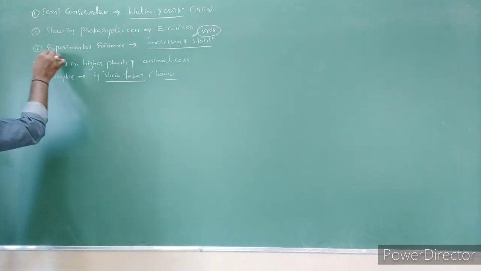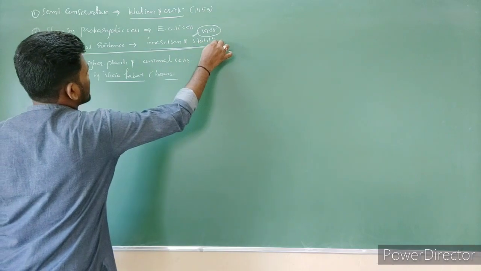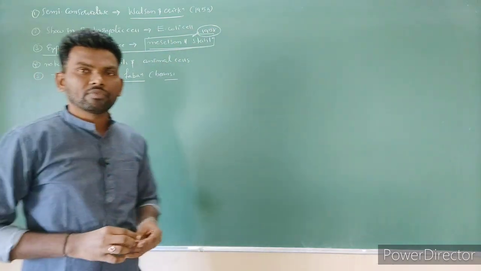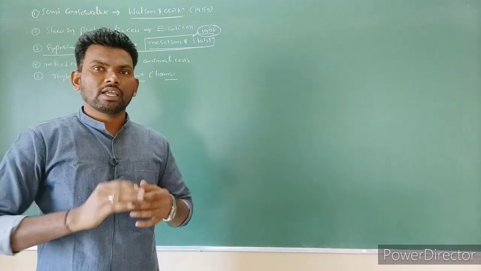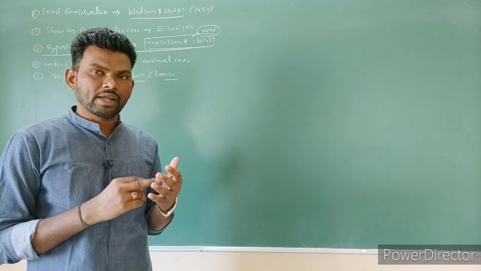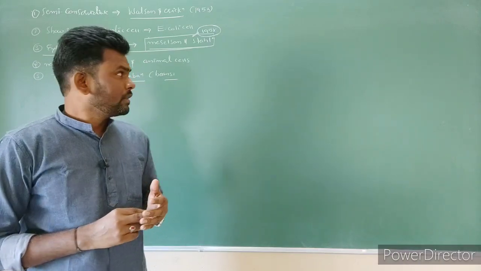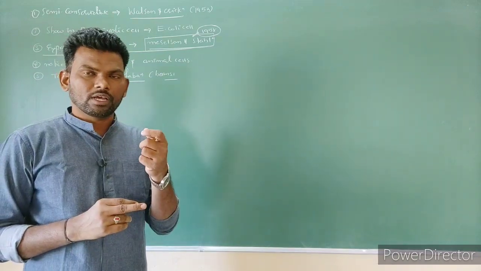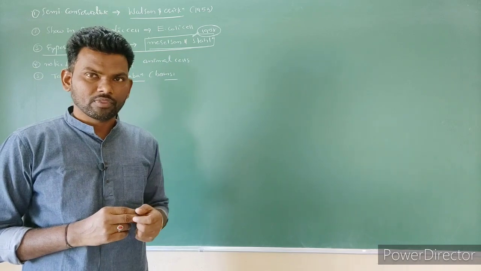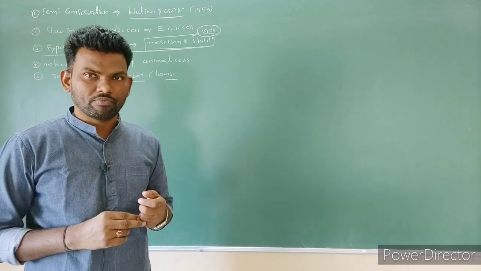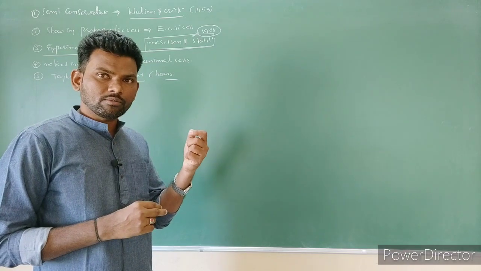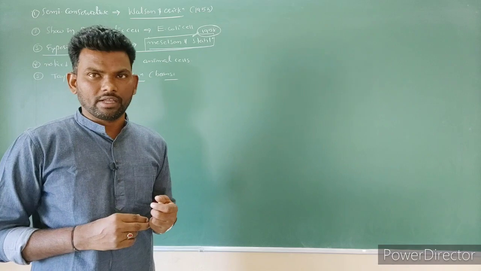Now we have to focus on the experimental evidence by Meselson and Stahl, right? What did they do? It's simple. You already know how DNA is constructed: by phosphate, nitrogen bases and sugar. Here they chose E. coli bacteria cultured under N15 isotope medium. N15 is a heavy isotope. Now this N15 is incorporated into the construction of DNA.